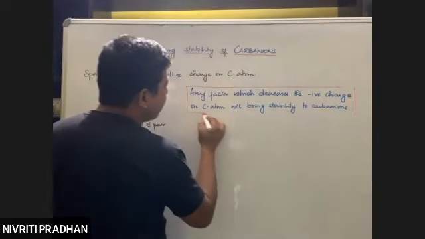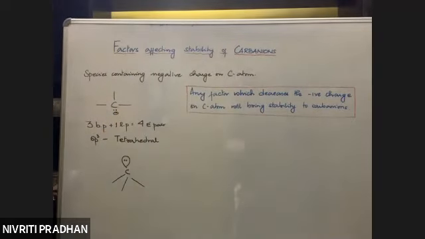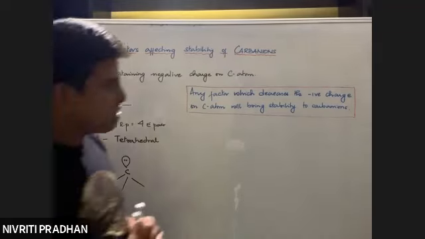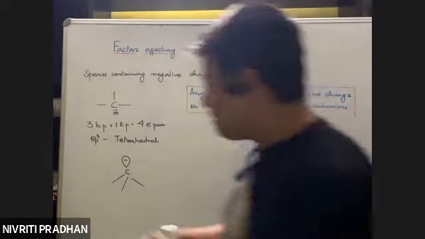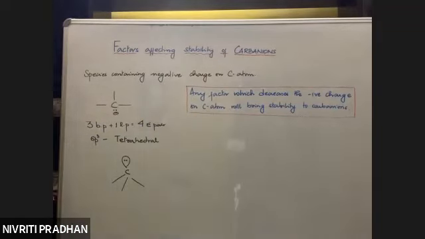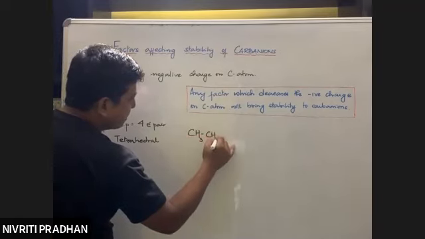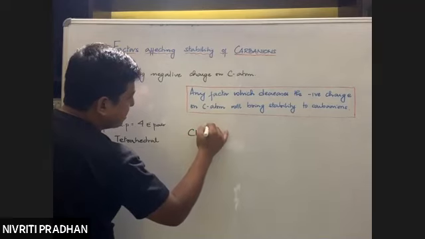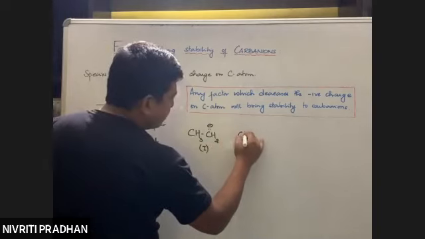And which factors are we talking about again? The same factors: inductive effect, hyperconjugation, and resonance. All of these factors will contribute towards the stability of a carbanion. Let us go one by one. First of all, let me draw this carbanion. Number one. Number two.